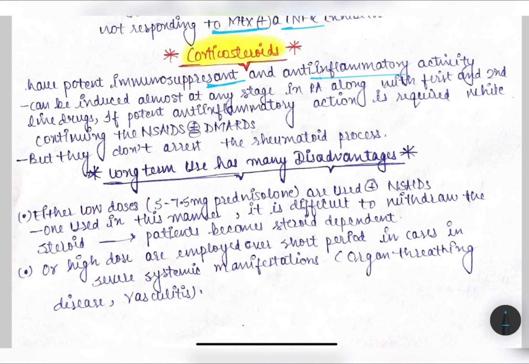Okay, and in cases with single or a few joint involvement with severe symptoms, intra-articular injection of a soluble glucocorticoid affords relief for several weeks, and joint damage may be slowed. Okay, this procedure should not be repeated before 3 to 4 months.